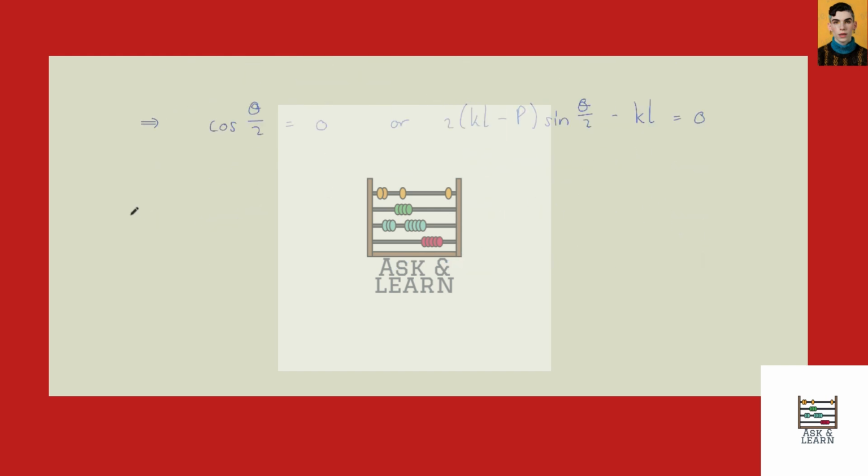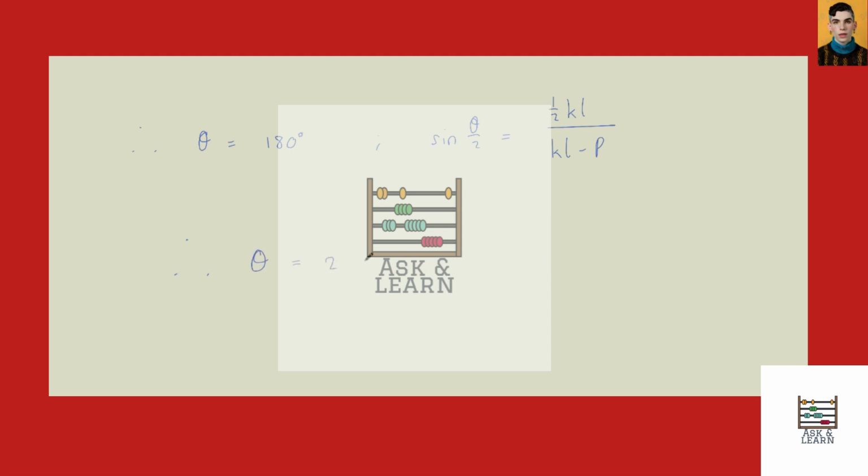So the two solutions are that, trivially, theta must equal 180 degrees, or the sine of theta over 2 must equal a half KL divided by KL minus the load P. And so we can write an expression for theta.